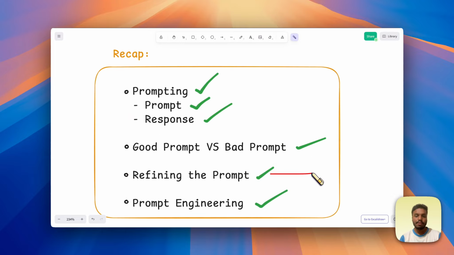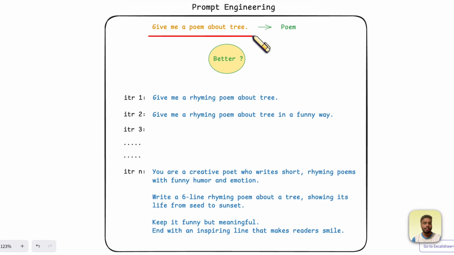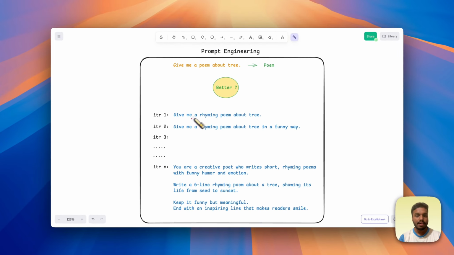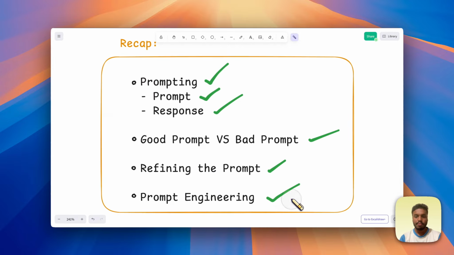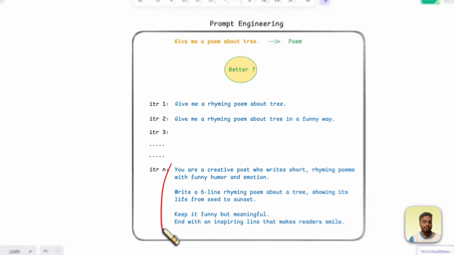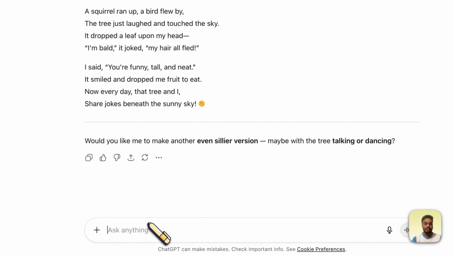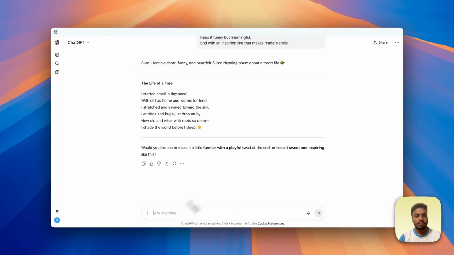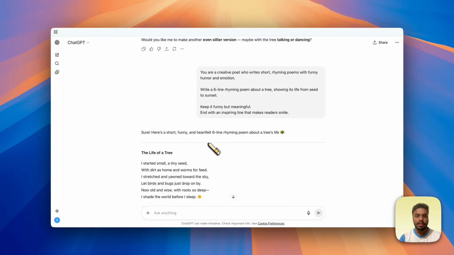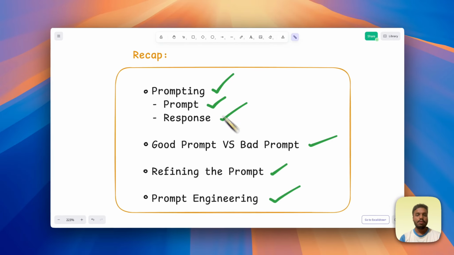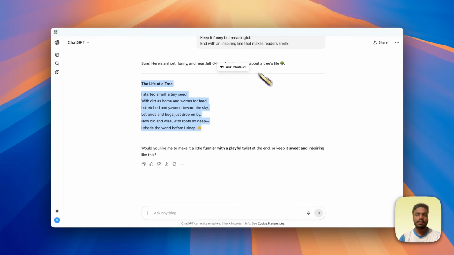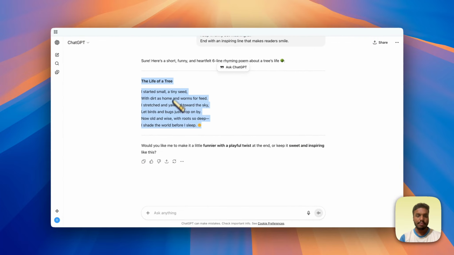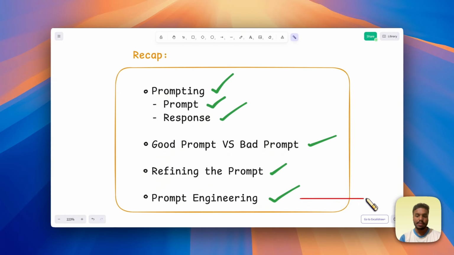Now next, refining the prompt. This is the basic prompt. Adding details to the basic prompt to get the best prompt. Refining is just adding details to the prompt to get the best prompt. Now next, prompt engineering. We are giving the best prompt to AI to get the best result. We gave the best prompt to ChatGPT to get the best result. This whole process of giving the best prompt to ChatGPT to get the best result is called prompt engineering.